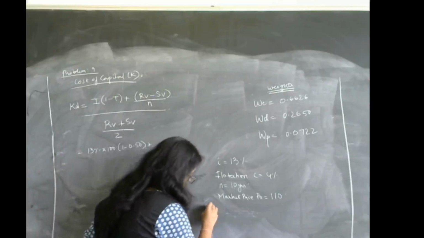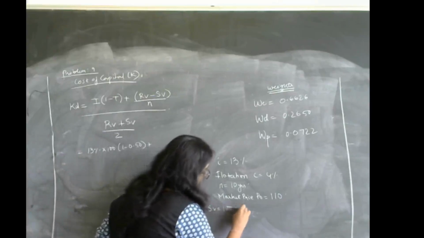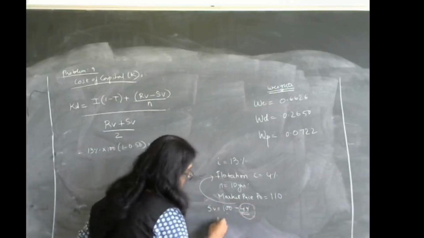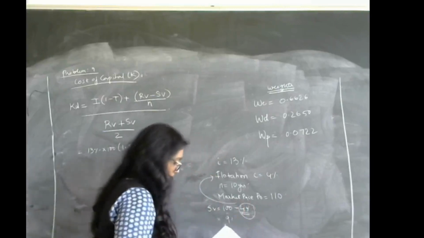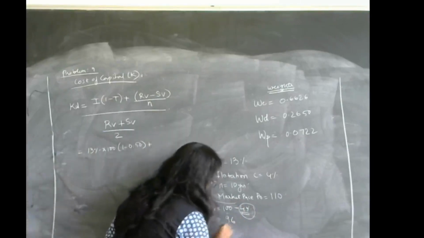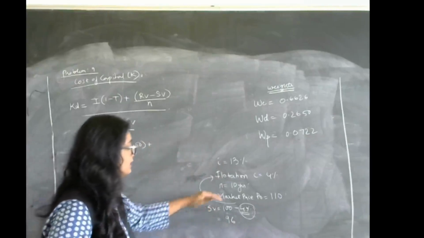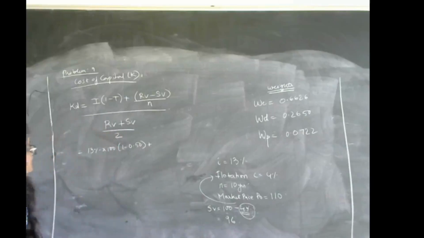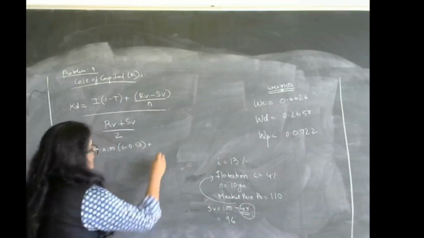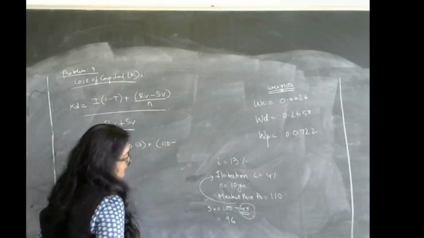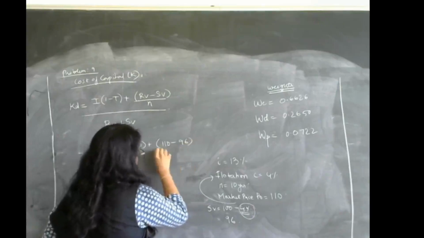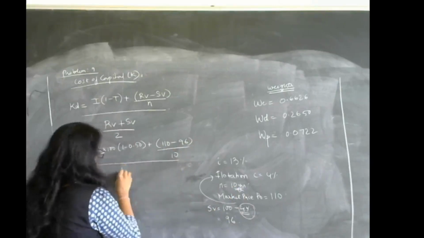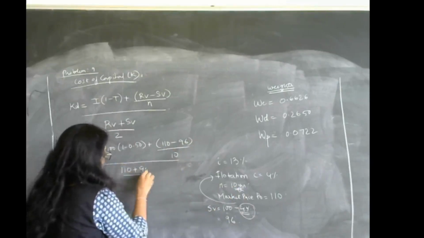So, sales value is equal to 100 minus 4%, where 4% is nothing but your flotation cost. So it is going to come up to 96 rupees. So, you know your sales value, you currently know the market price also at which it is going to be redeemed. So, let us substitute. It's going to be (110 minus 96), the whole divided by n, you know n is 10 years, over (110 plus 96) divided by 2.